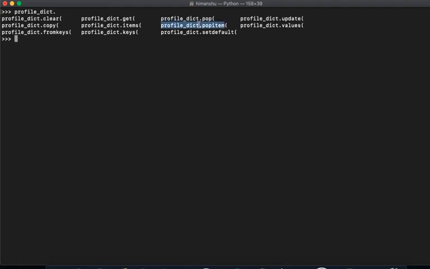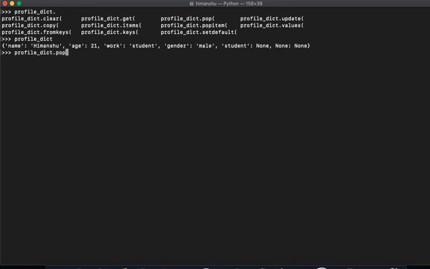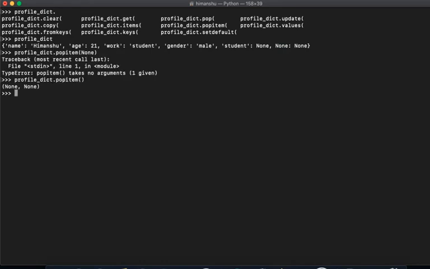Now we will go to popitem. We will say profile underscore dict dot popitem, and here it is. What happens here?